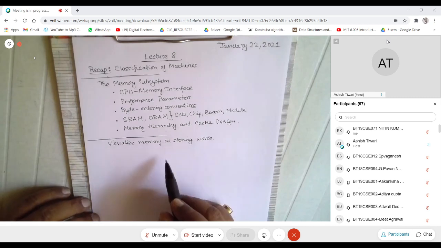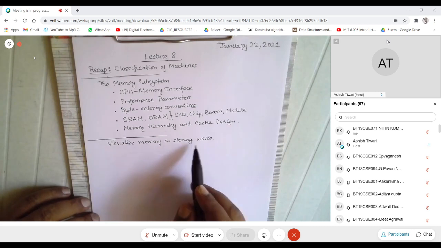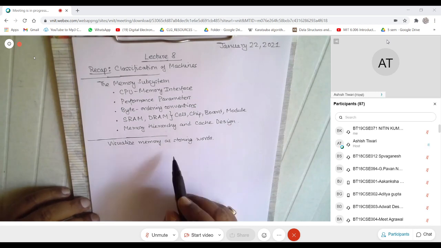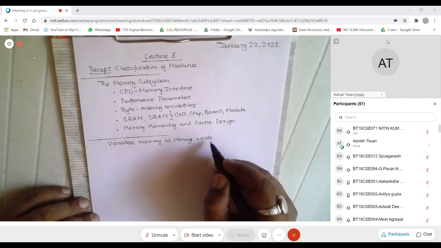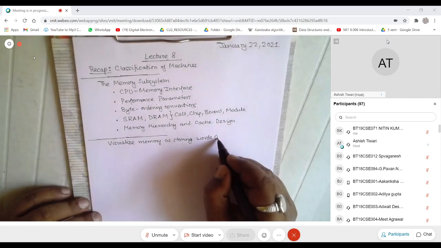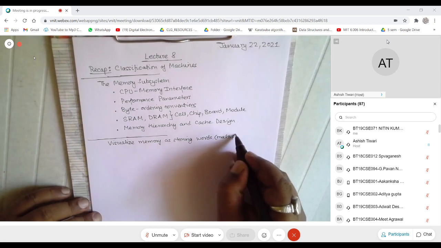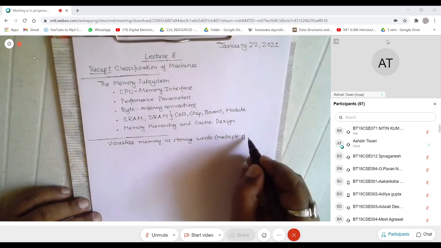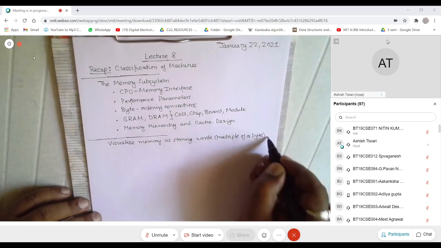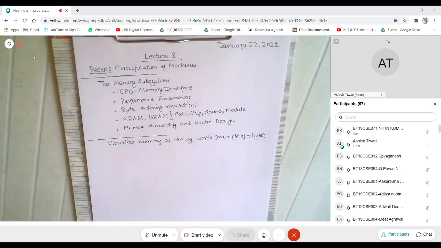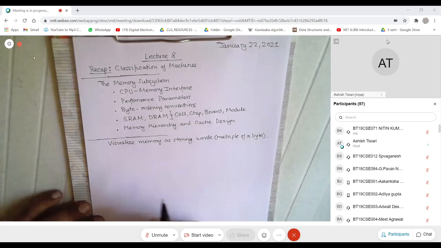But we rarely look at memory as storing bits, in the sense that you cannot really address each bit individually. Generally you address bytes, but there are bigger sizes. This word can be thought of as a multiple of a byte. So it is also possible to store words, and I will tell you what I mean by that.